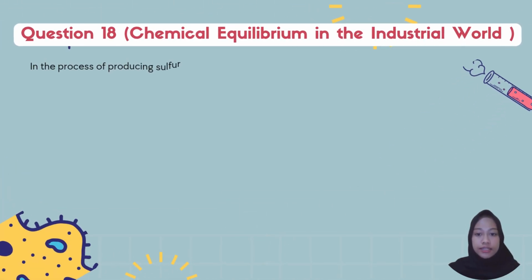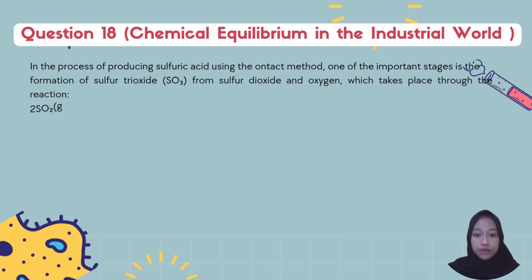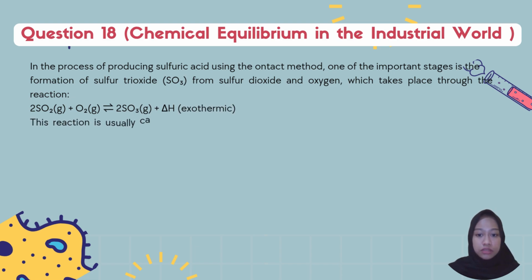Question 18. In the process of producing sulfuric acid using the contact method, one of the important steps is the formation of sulfur trioxide from sulfur dioxide and oxygen, which takes place through the reaction.